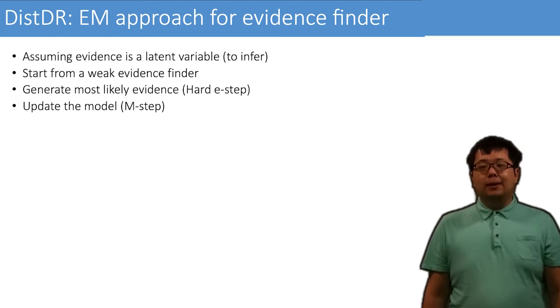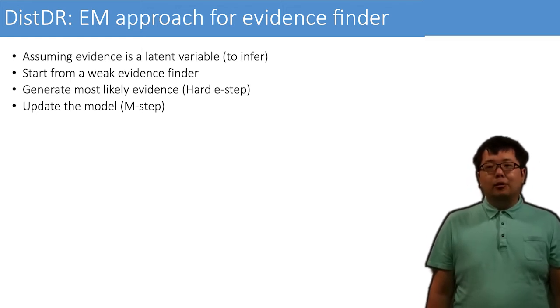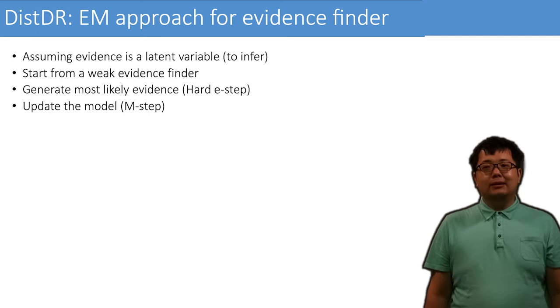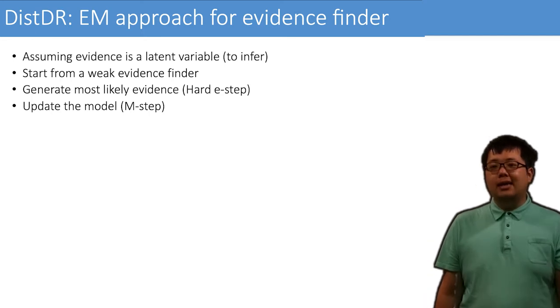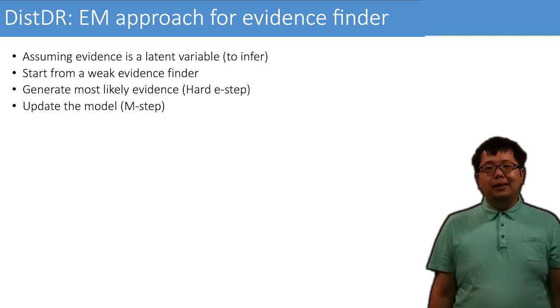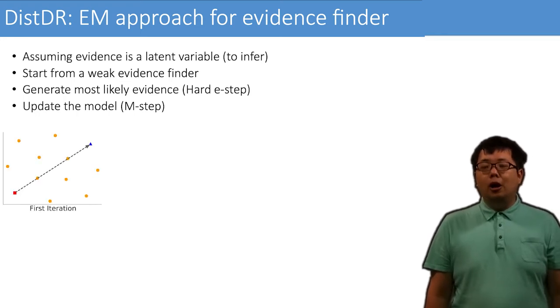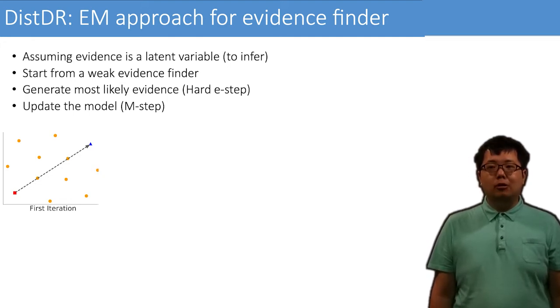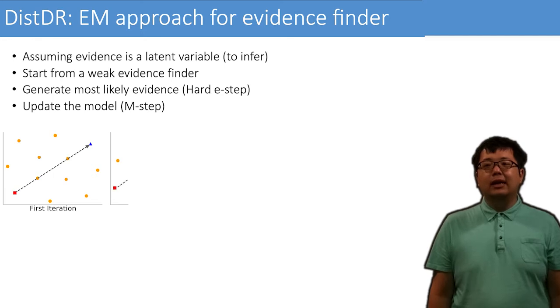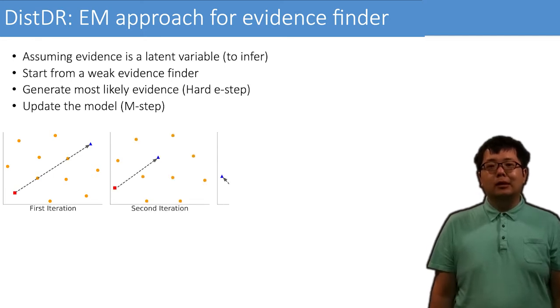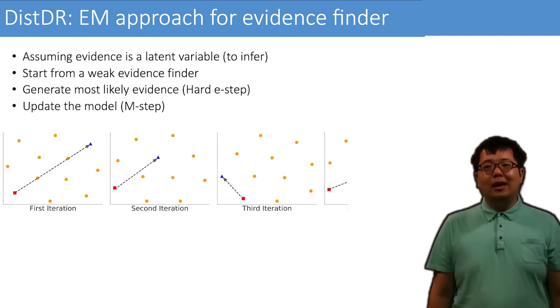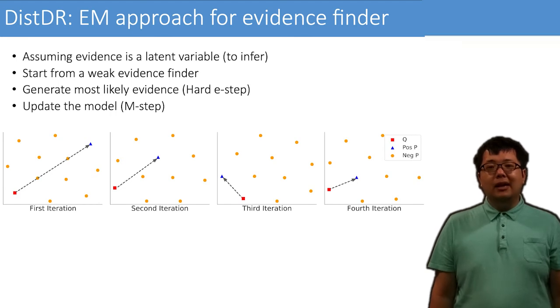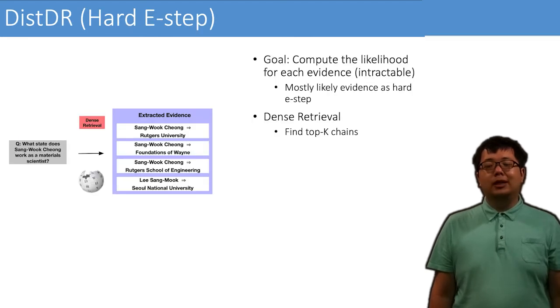We guess which are the good and bad ones, which we will detail in a second, and we call it hard E step. Then at the M step, we update the model, assuming the evidence from the E step is the correct one. As shown in the figure, we hope that at each iteration we could close the distance between the question and positive evidence in the low dimension space, which means we extract better evidence. And the better evidence could further help train the model.